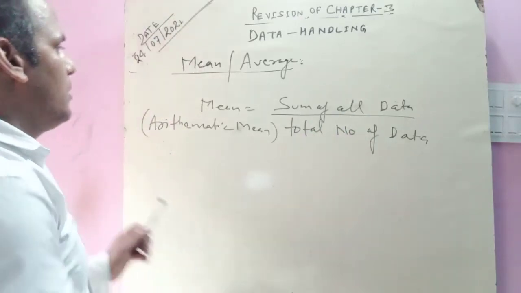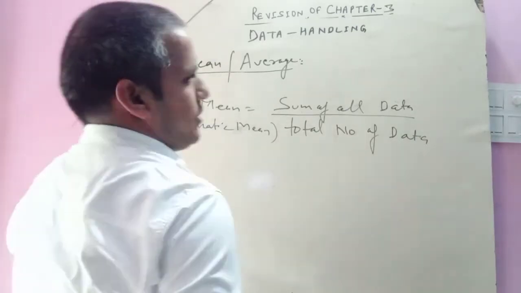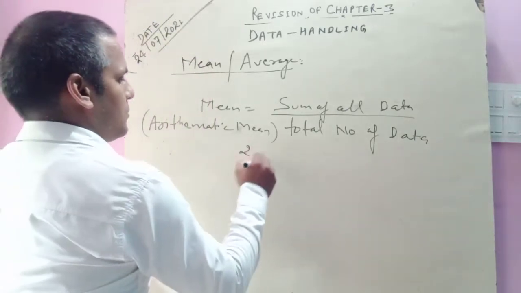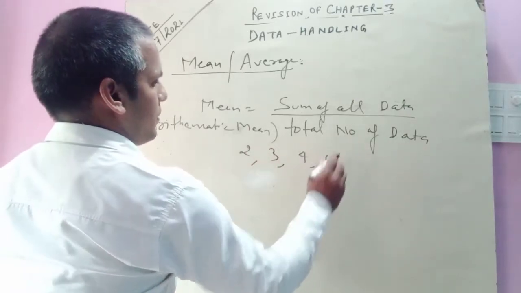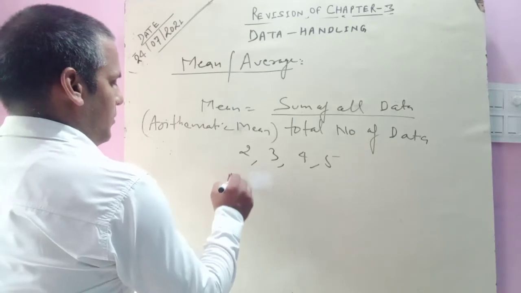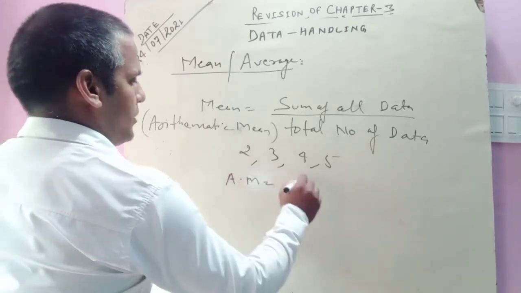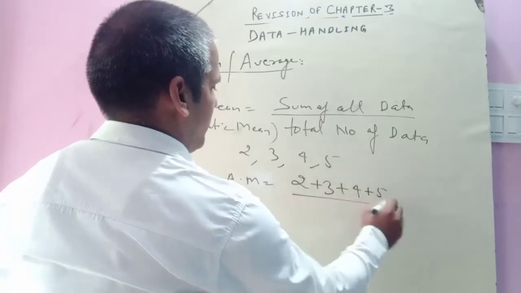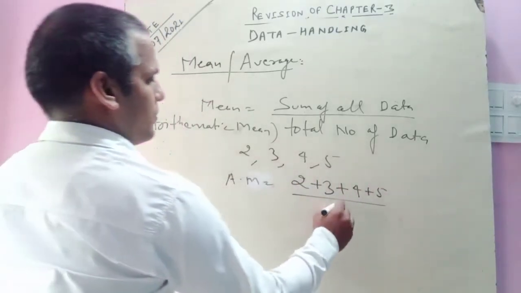How can we find their mean or average if different numbers are given? If 2, 3, 4, 5 are given, then the arithmetic mean will be the sum of all data, 2 plus 3 plus 4 plus 5, upon the number of data. How many data are there? 1, 2, 3 and 4.